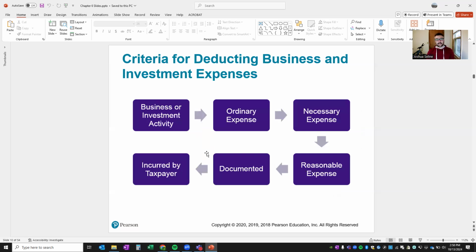So, criteria for deducting business and investment expenses. You've got to have the activity, you need to have an ordinary expense, it's got to be necessary and reasonable, and you've got to document it. And it has to be personally incurred by the business owner or taxpayer. It's purposely vague like that, ordinary and necessary. They didn't want to constrain it so much that they were constantly having to settle lawsuits or arguments as to whether an expense is deductible, which is why they left it ordinary and necessary. It's a big umbrella.